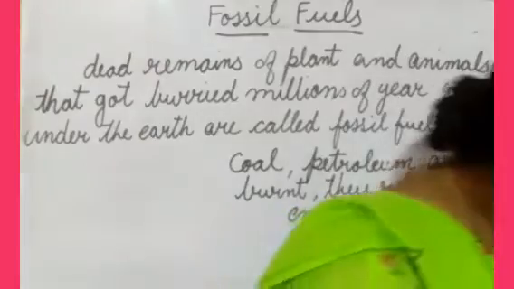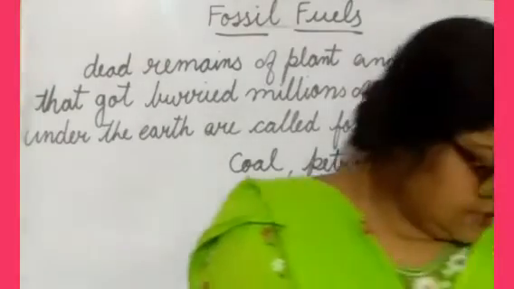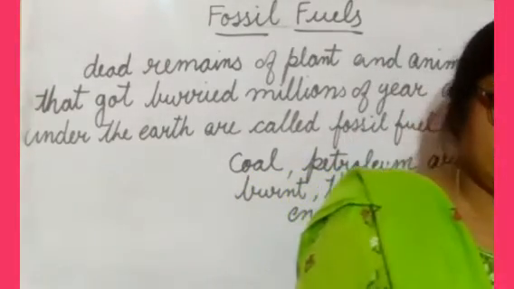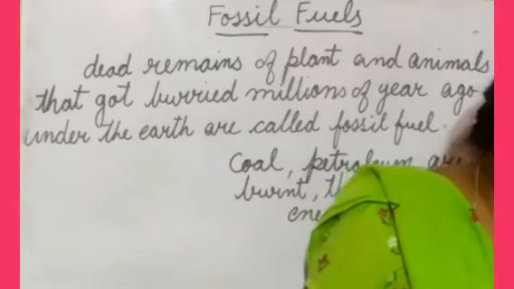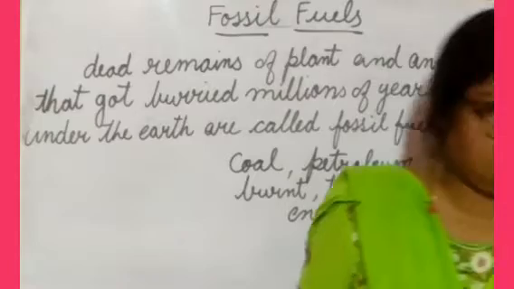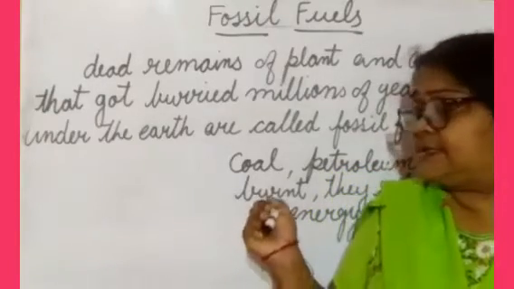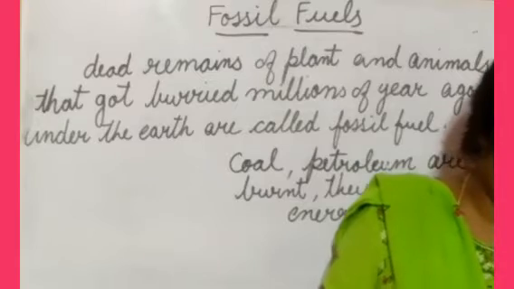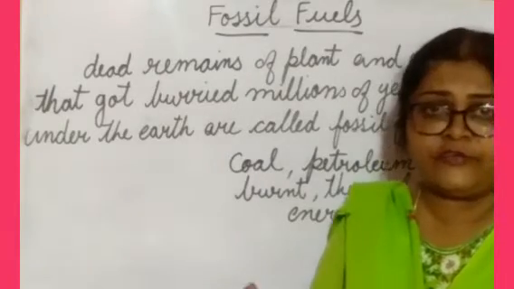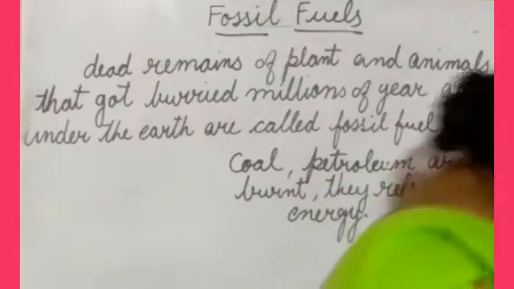To us. And these fuels are very difficult to replace. Okay, and it takes millions of years to form. These are called non-renewable sources of energy.